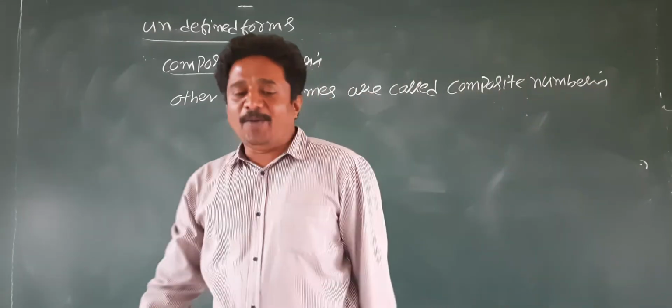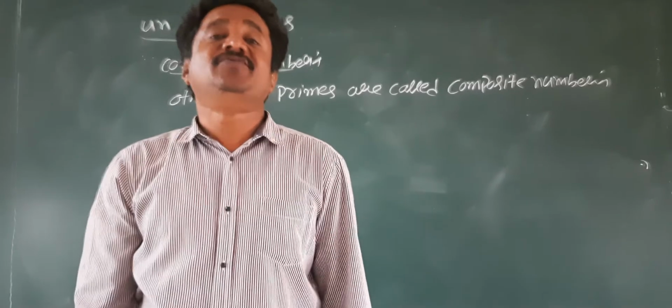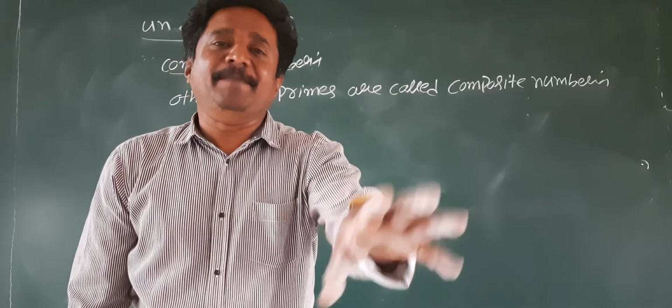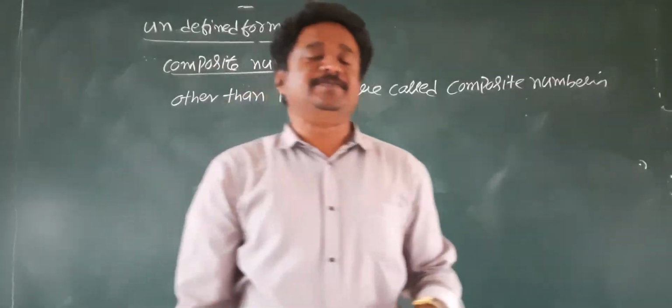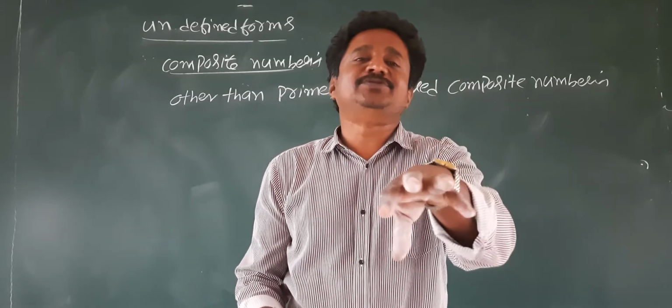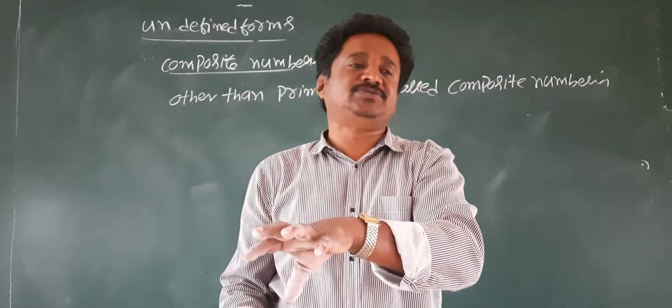That means composite numbers will have divisors other than the number itself and plus or minus 1. Primes means the divisors for primes are that number itself and plus or minus 1.